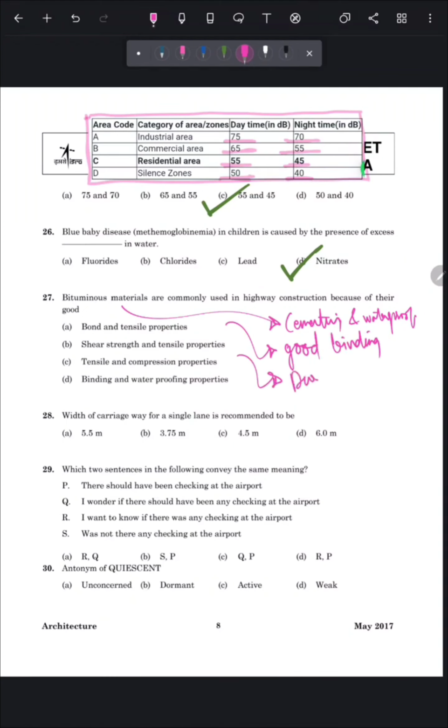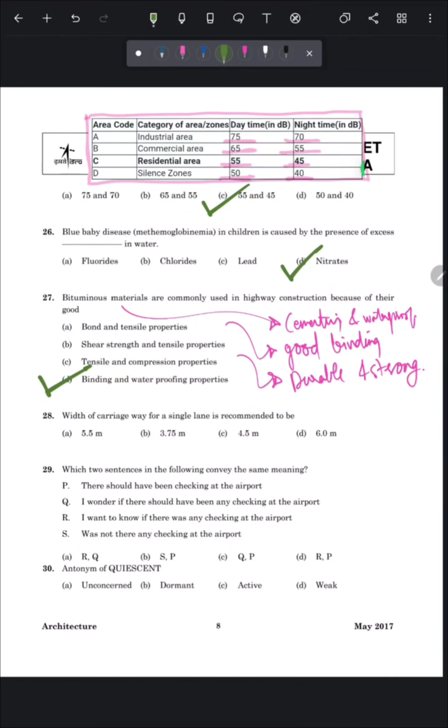Also it is very durable and strong. Here in these options, option number D is very close, which is binding and waterproofing properties, which makes the bituminous material very good for construction of highways.